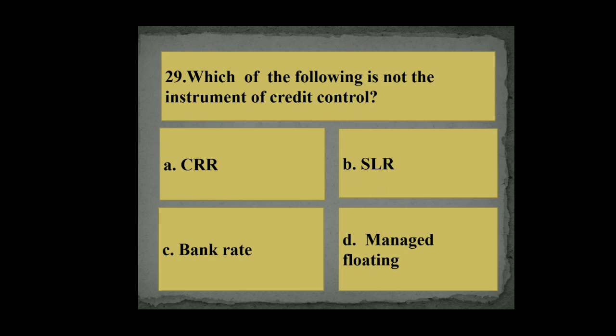Which of the following is not the instrument of credit control? CRR, cash reserve ratio, SLR, statutory liquidity ratio, bank rate, and managed floating. So managed floating is not the instrument of the credit control of the Reserve Bank of India. So the right answer is managed floating.